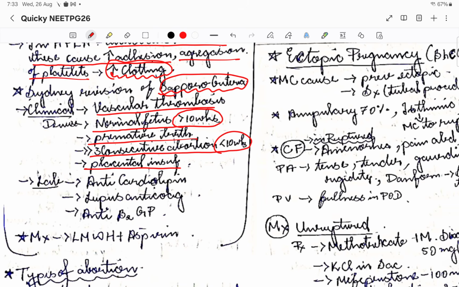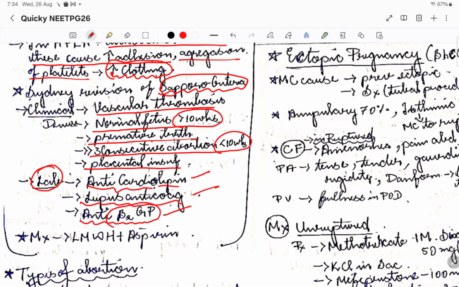The lab values that we take to diagnose APLA syndrome are anticardiolipin, lupus anticoagulants, and anti beta 2 GP. Please remember these 3 values: anticardiolipin, lupus anticoagulants, and anti beta 2 GP. Please remember all these 3 things.